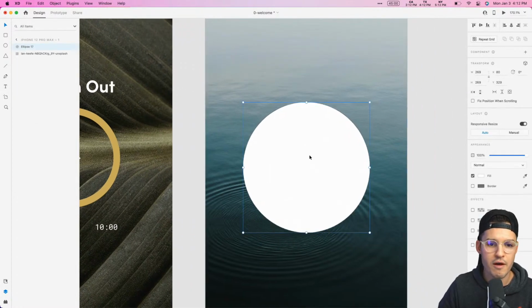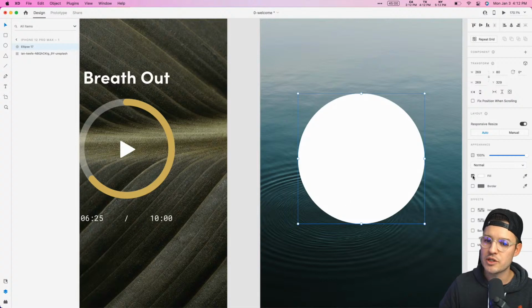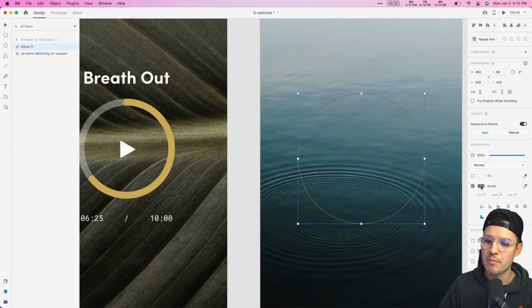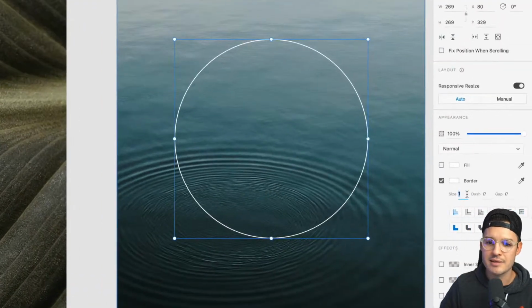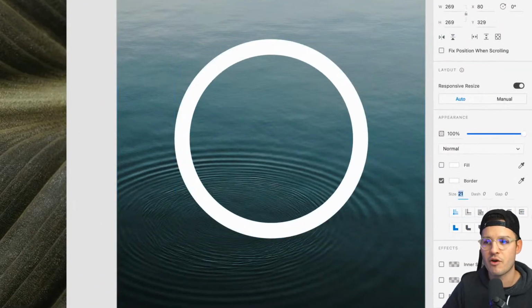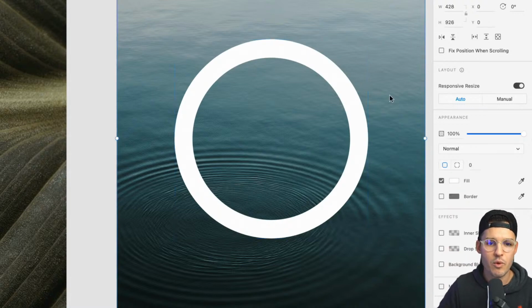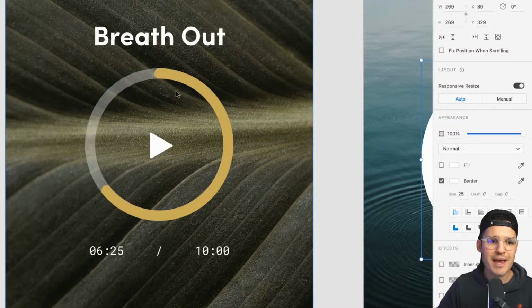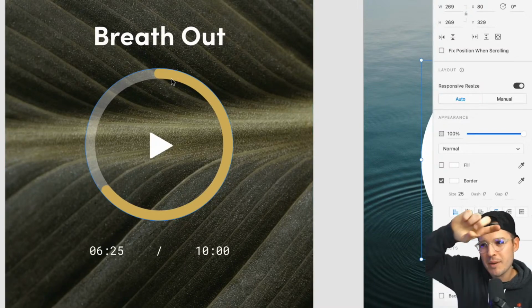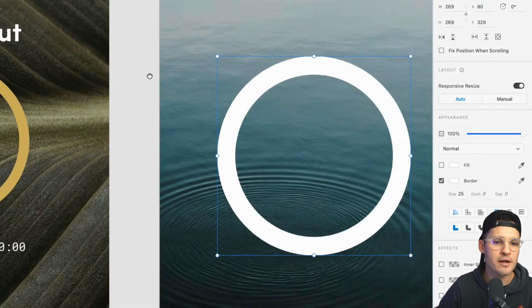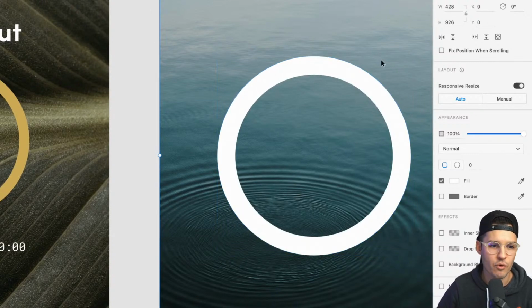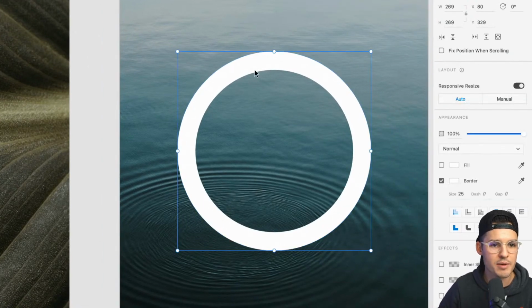I'm going to take the border off, and then I'm going to remove the fill, keep my border on. Let's make that border white, and we'll just use our size down here just to bump up the size of our border. We're going to make a little bit of a pie chart or a ring here. That's exactly what we want. We like it. And now how do we make that secondary piece of pie that sticks in there? It's a fun little life hack for you today on how to do that in Adobe XD.